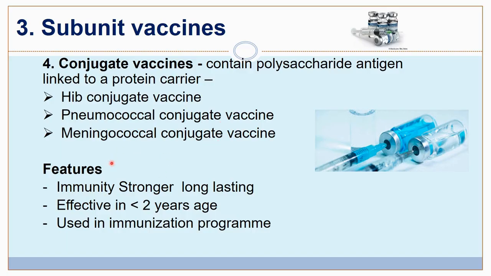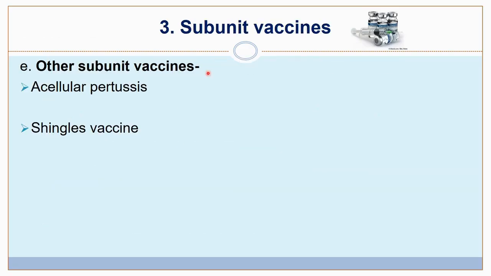The special feature of these conjugate vaccines is that immunity is strong, long lasting, and effective in less than 2-year-old children. So these vaccines are used in the immunization program. The Hib vaccine and pneumococcal vaccines which are present in the immunizing schedule are these conjugate vaccines. Some other subunit vaccines are acellular pertussis vaccine and shingles vaccines.